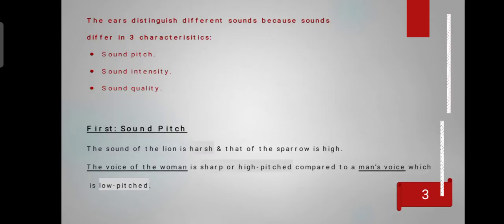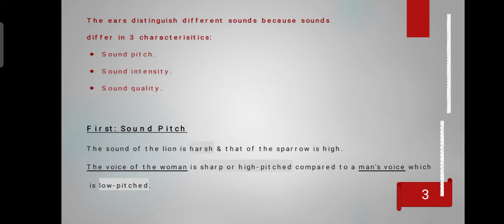In this lesson, we will talk about three properties of sound, which are sound pitch, sound intensity, and sound quality. First, let's start with the first point, which is called sound pitch. The sound of a lion is harsh, while the sound of a sparrow is high. The voice of a woman is sharp, meaning high-pitched, compared to the man's voice, which is low-pitched.